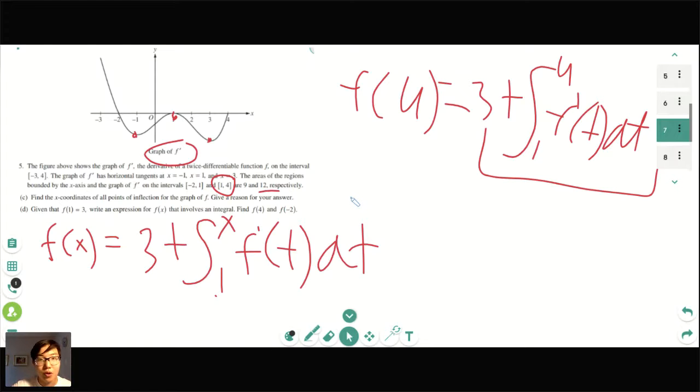So then you would do, I think it's negative 12 technically. The area is below the curve, right? So it would be 3 plus negative 12 equal to 9. I'm not going to do f of negative 2, but once again, go back up to the link. I'll repaste it if you want to see the work done for the rest. Link to scoring guidelines. All right, and we'll finally end with FRQ 6.